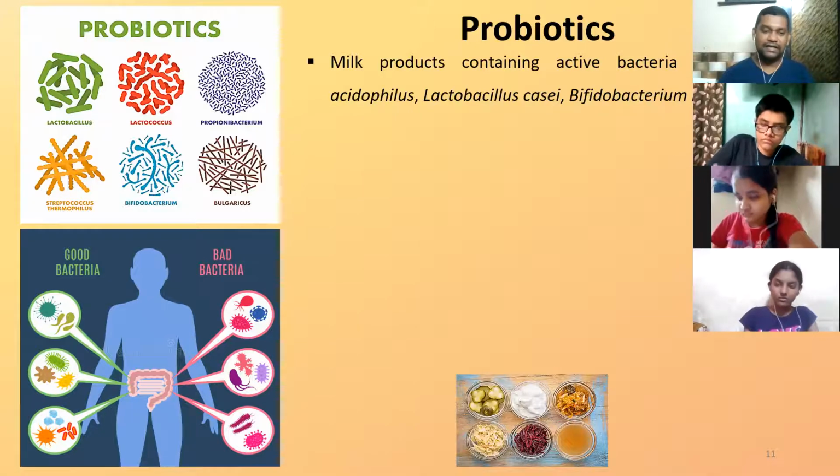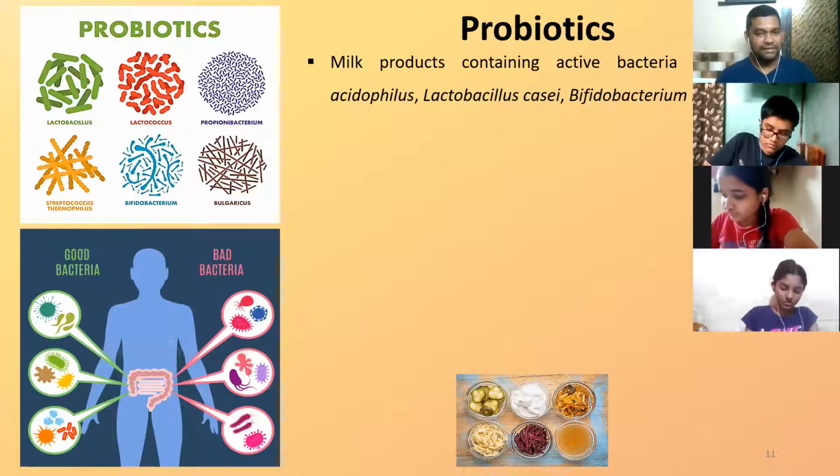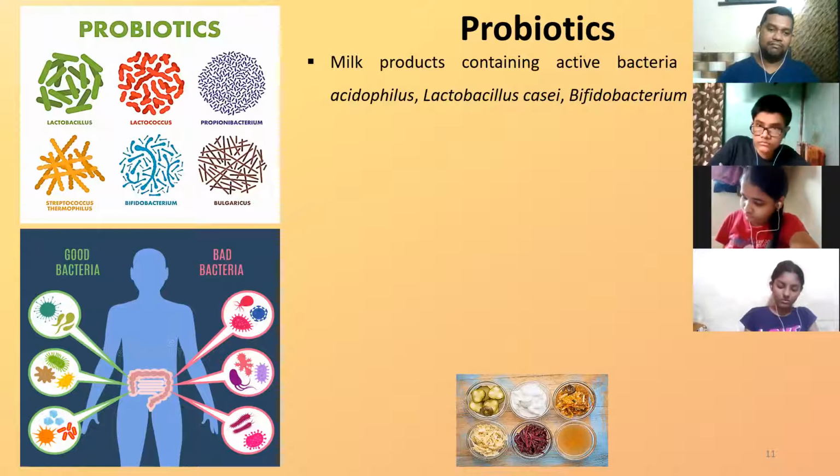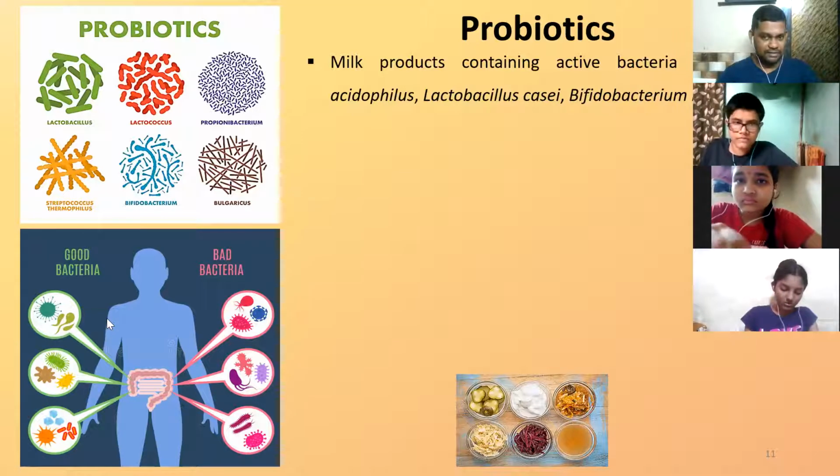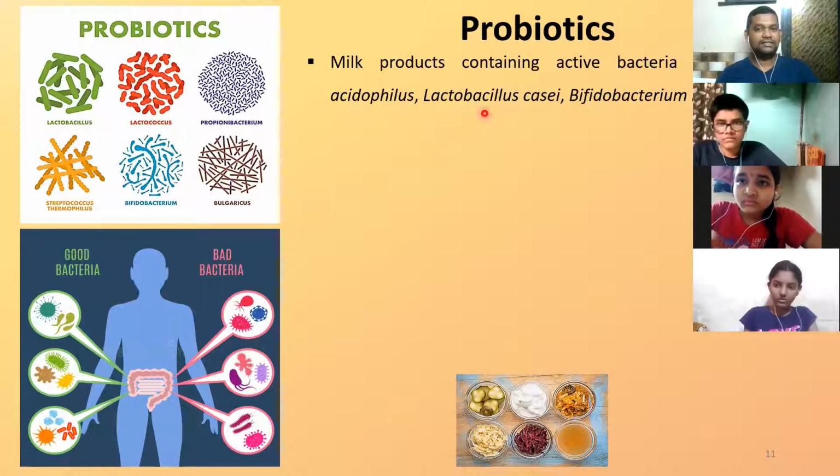We cannot eliminate them all, but we can keep their numbers very low so that there are always more good bacteria and our system is not affected. That's the reason it becomes necessary to consume certain products like probiotics, which will ensure that the number of good bacteria is high in our intestine. The examples that we have over here are Lactobacillus acidophilus, Lactobacillus casei,